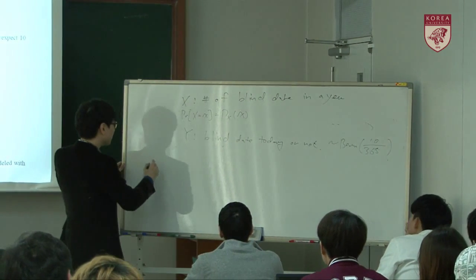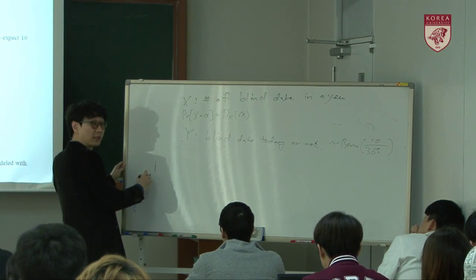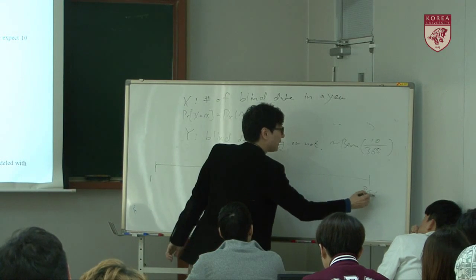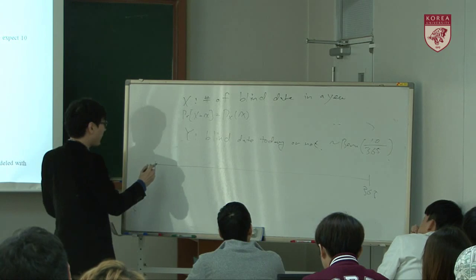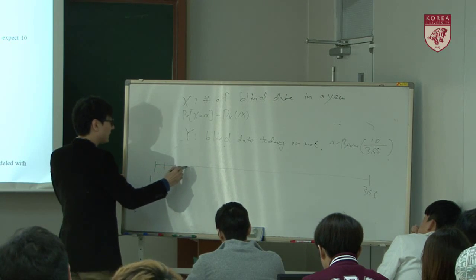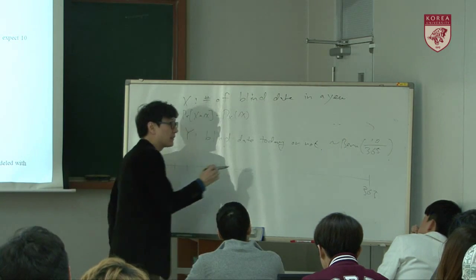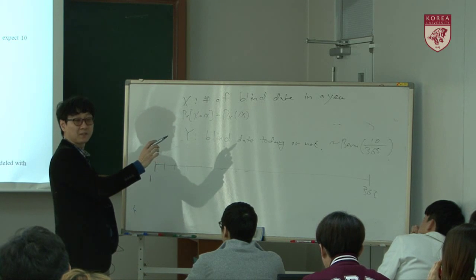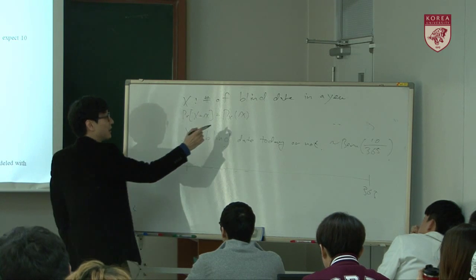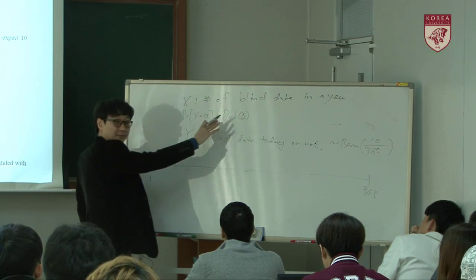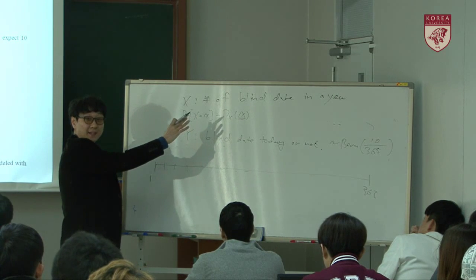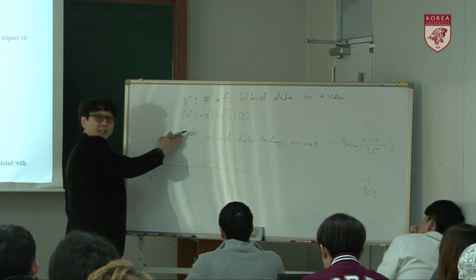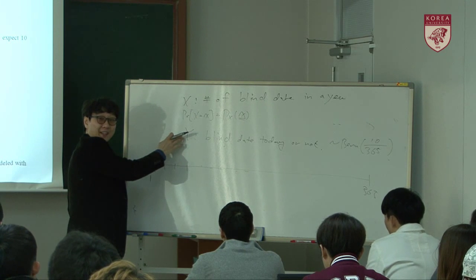In a year, starting from the first day of the year up to 365 days, if we want to have X blind dates, there should be X successes for this Y. Am I right?